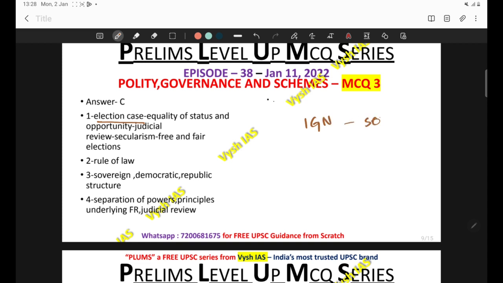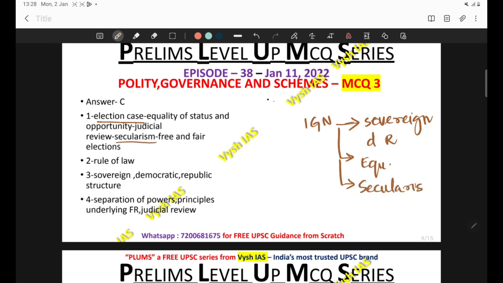I'm also telling you the ways by which you can use the knowledge gained from prelims in mains also. So here the first important judgment is that the sovereign democratic republic nature of the Indian constitution was reiterated in this case. The second important judgment was equality of status and opportunity of an individual. That was also a major highlight of this case. Then third is secularism and freedom of conscience and religion, and government of laws and not of men.